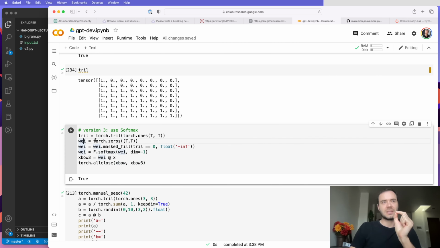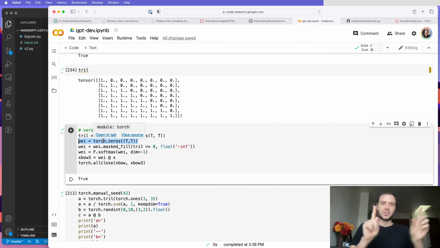These zeros are currently just set by us to be 0. But a quick preview is that these affinities between the tokens are not going to be constant at 0. They're going to be data dependent. These tokens are going to start looking at each other, and some tokens will find other tokens more or less interesting.